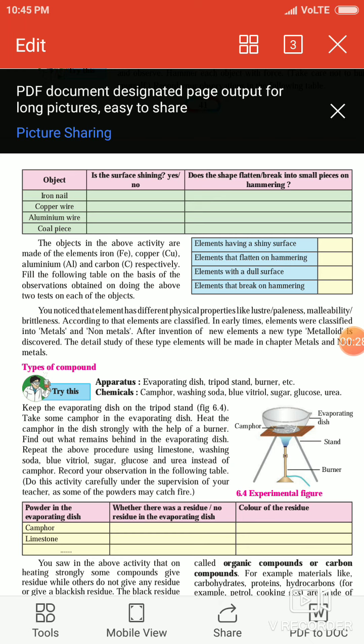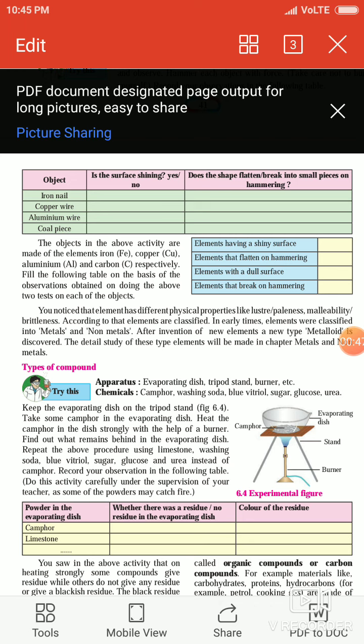First beaker में हमने क्या लिया है? What have we taken? Sand and water. And in the second beaker we have taken blue vitriol and water. And in the third beaker we have to take a blue vitriol and sand mixture. So stir the material in all three beakers and record your observations.